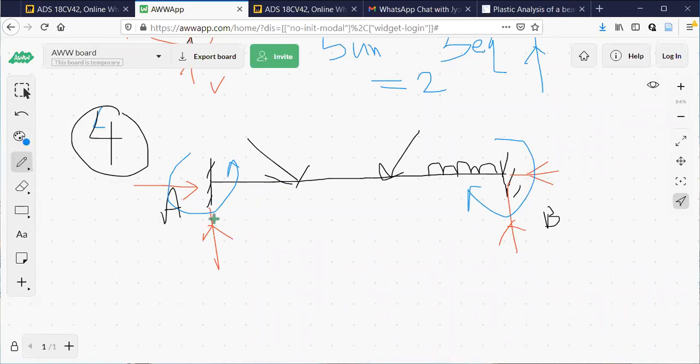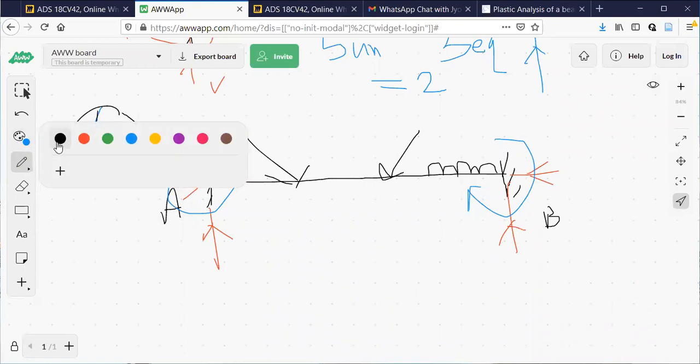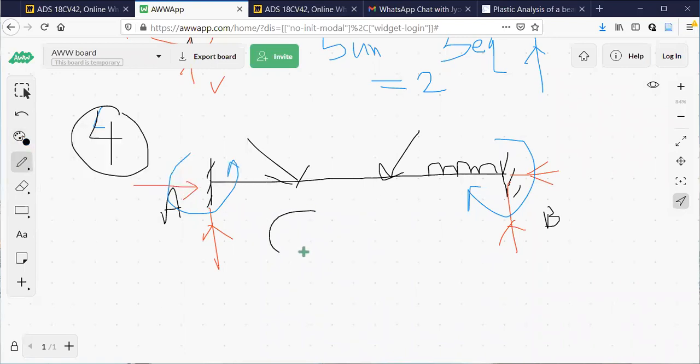So look at this. At support A, there are 3 unknowns: HA, VA, and MA. At B, there are again 3 unknowns: VB, HB, and MB. So totally there are 6 unknowns, which means it is an indeterminate structure.